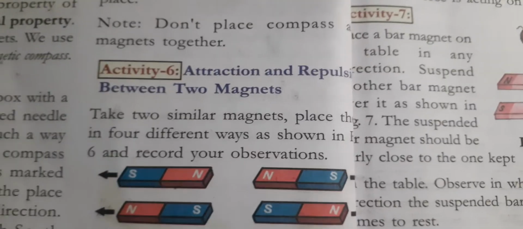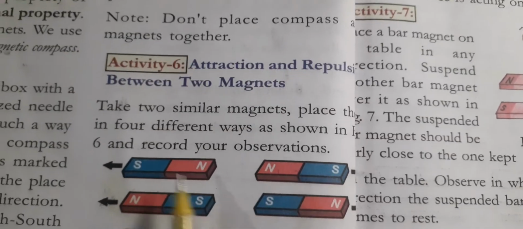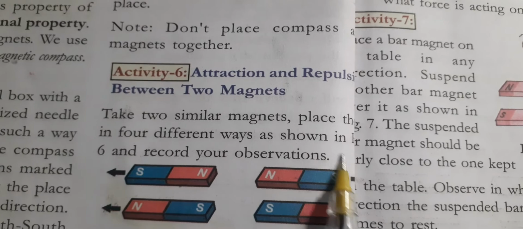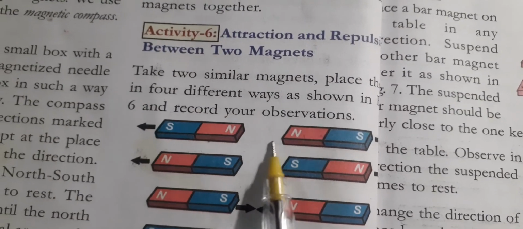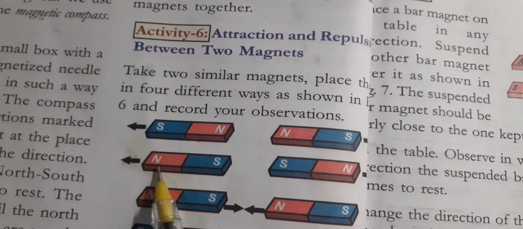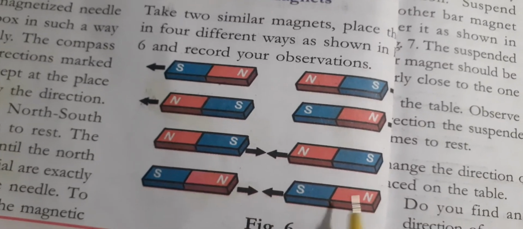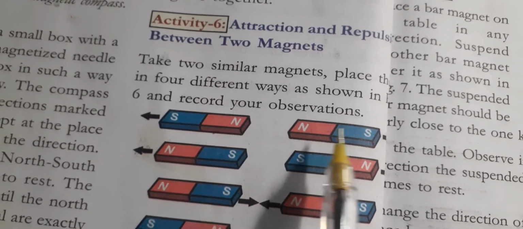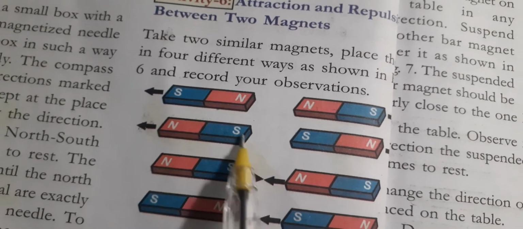In this activity, we have to see attraction and repulsion between two magnets. Take two similar magnets, place them in four different ways as shown in the figure, and record your observation. We have to take two magnets and keep them like this. So what will happen? Just you see here, south and north pole, north and south pole.